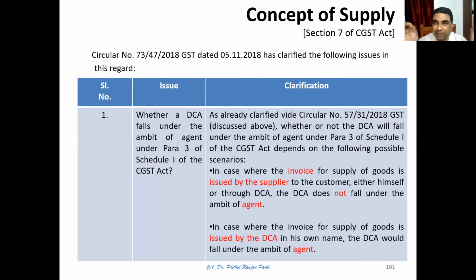It is issued by the supplier, meaning the principal. Either the principal is issuing directly or the principal is issuing through the DCA. If that is the situation, then the DCA does not fall under the ambit of an agent.